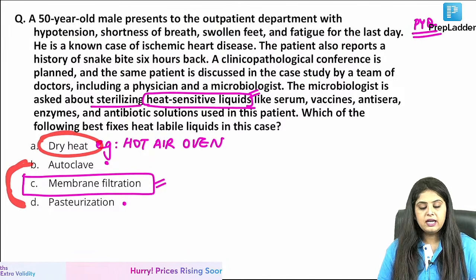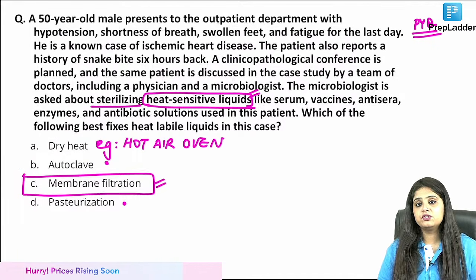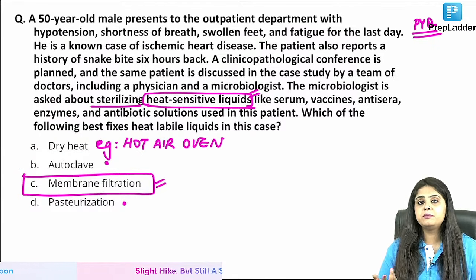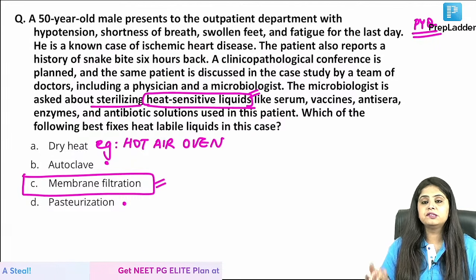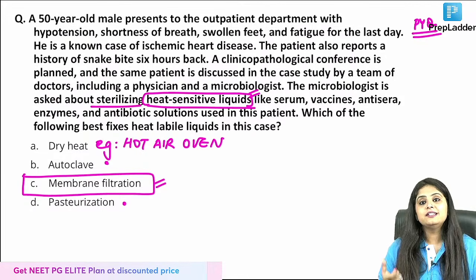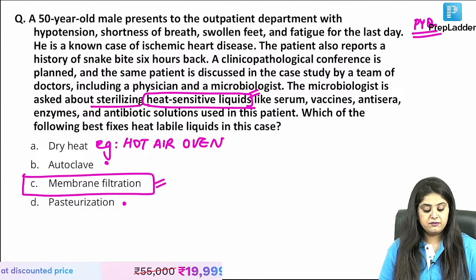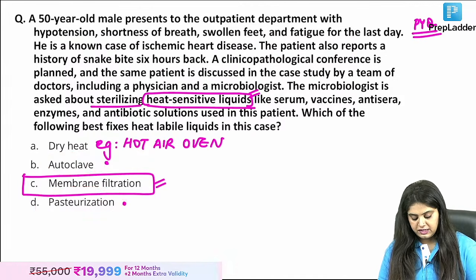But when I talk about the other two, like autoclave and pasteurization, they are moist heat. It means you are creating vapors. Like in a pressure cooker, when you're cooking rice, you are creating those whistles that go up. Those are actually creating steam. You're creating moist heat, vapors. That is what moist heat sterilization is.